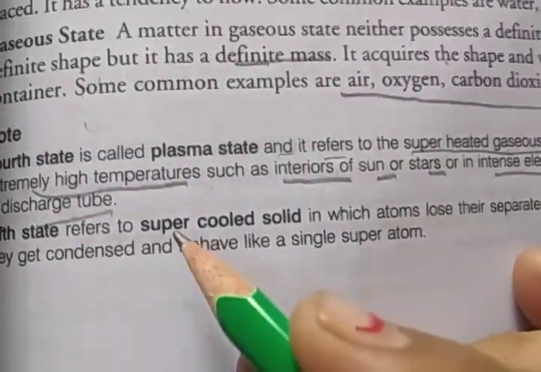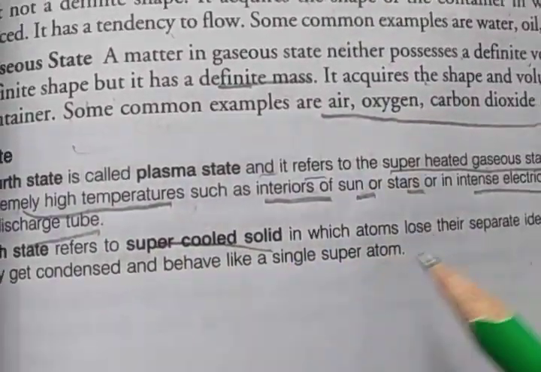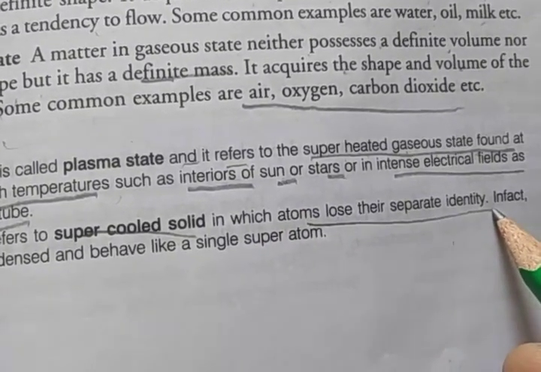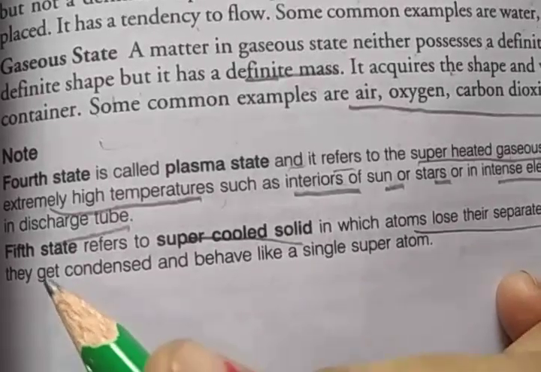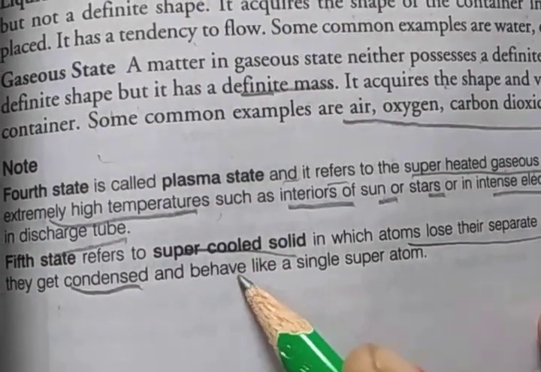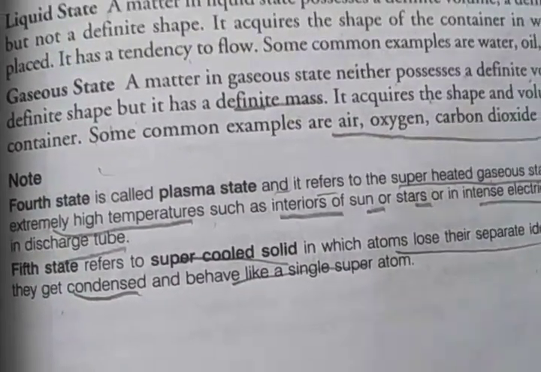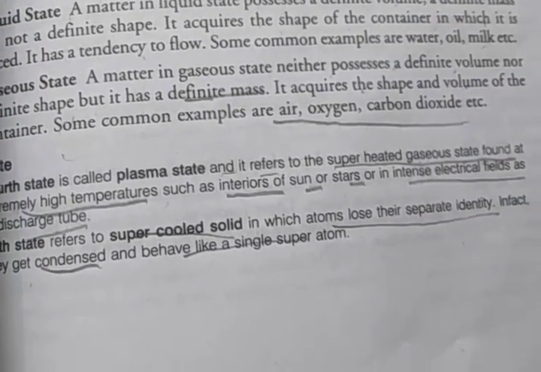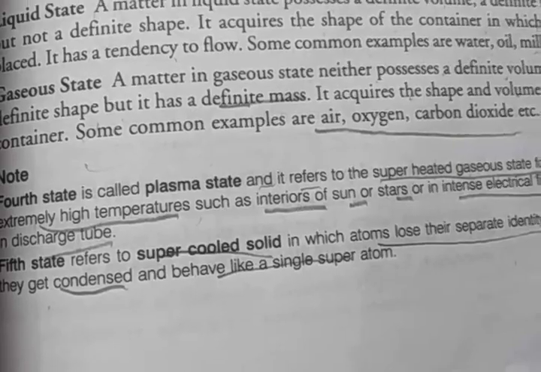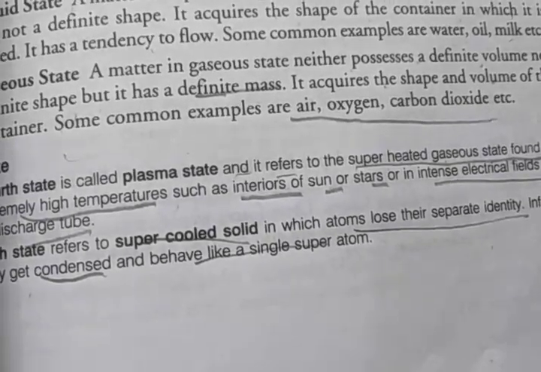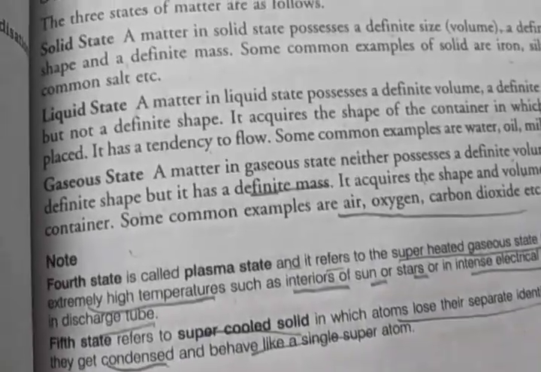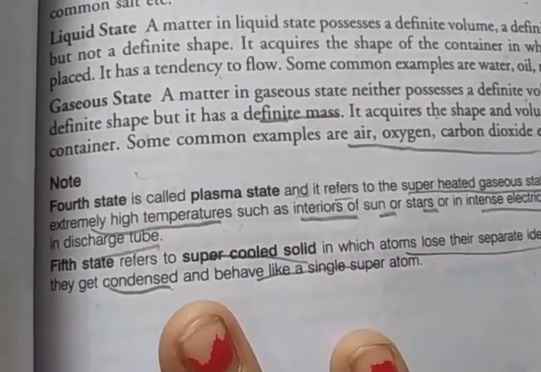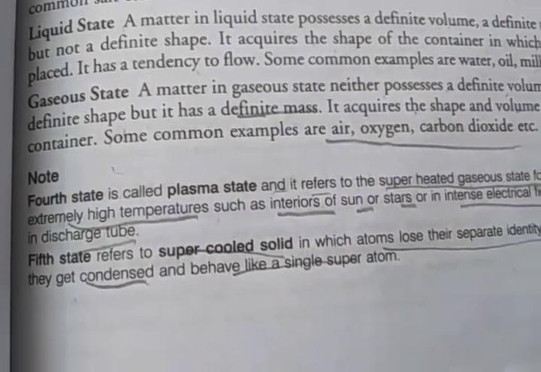The fifth state is known as the supercooled solid, in which atoms lose their separate identity. They get condensed and behave like a single super atom. So generally there are three states: solid, liquid and gaseous, but the other two, the fourth and fifth states, are also important.